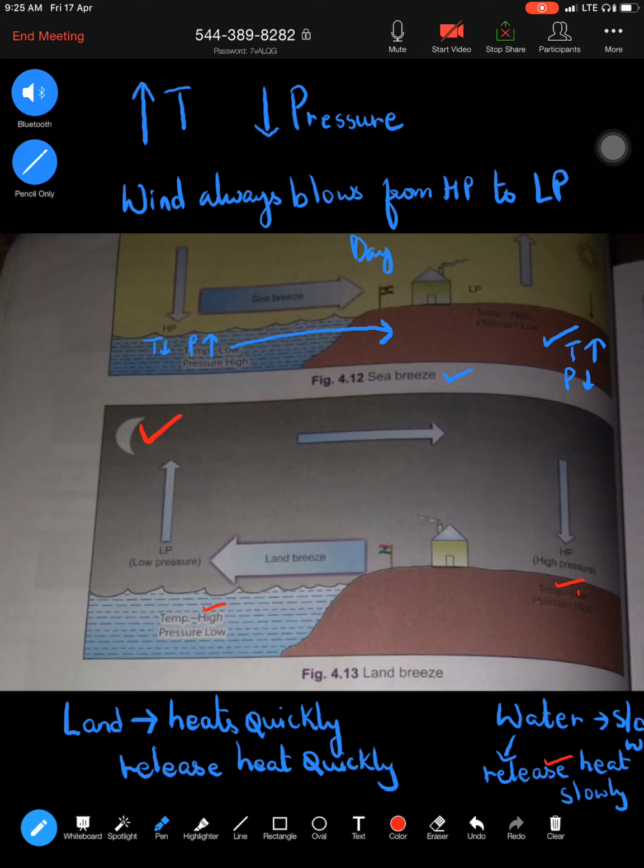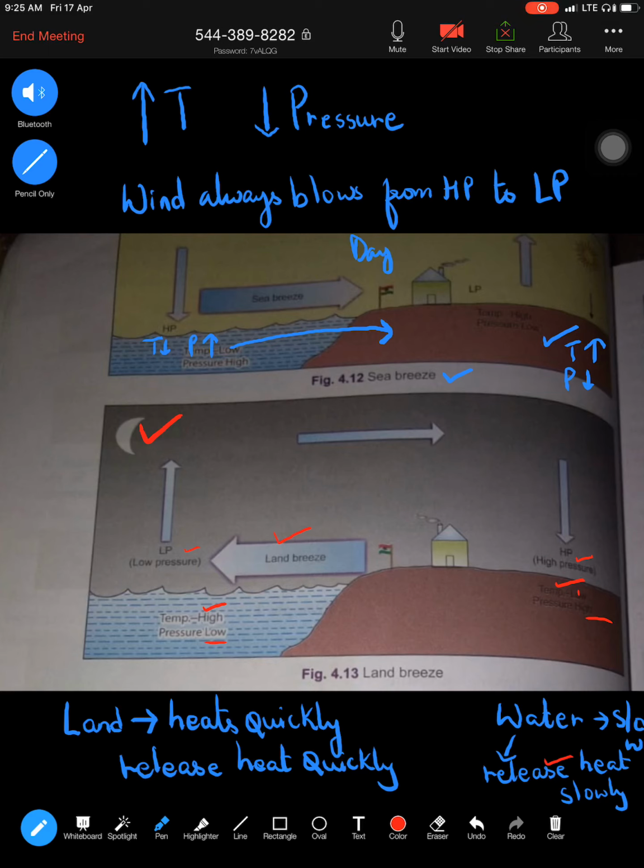When the temperature is higher, pressure will of course be low because they have an opposite relationship. Whereas here temperature is low, so pressure will be high. And we always know wind always moves from high pressure to low pressure. This is high pressure, so when the wind moves from land to sea, that is what is known as land breeze. So these are your two differences between land and sea breeze.